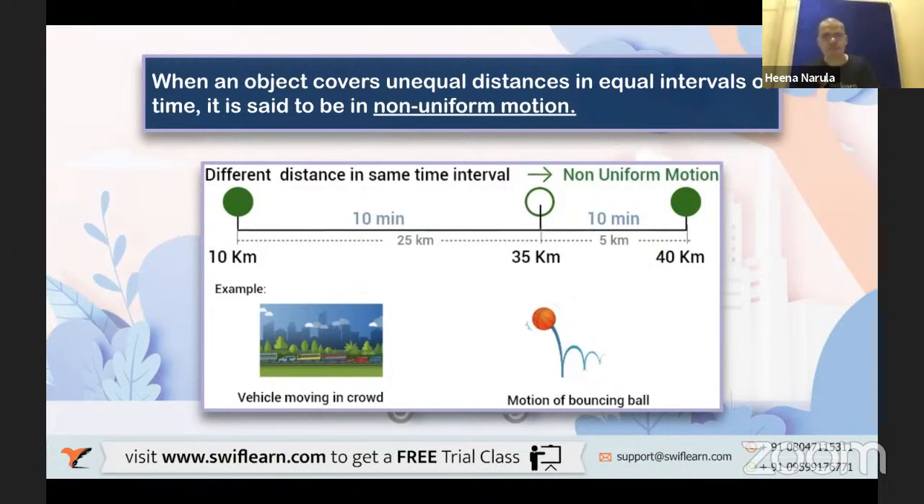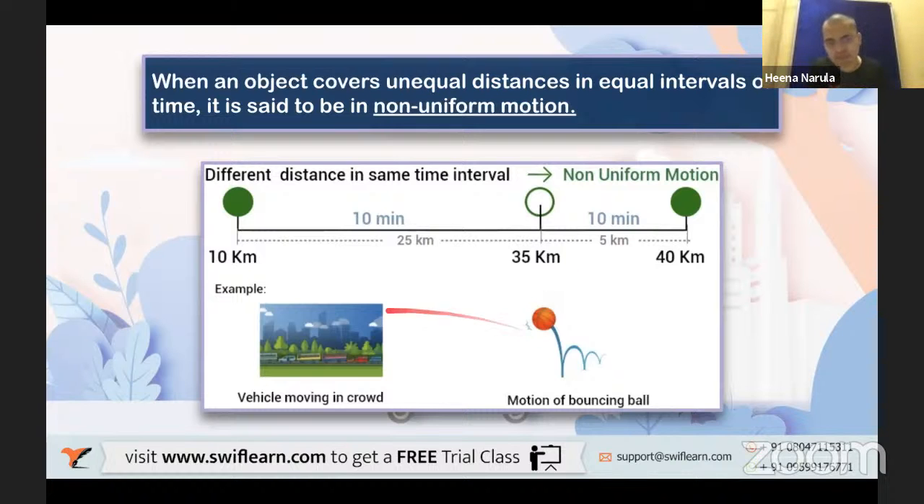Exactly, decreased. Because in the first 10 minutes, it has covered 25 kilometers, but in the next 10 minutes, it has covered only 5 kilometers. That means the distance covered is less. That means the speed or the velocity of the car is decreasing. That's what we also call deceleration. Deceleration means the speed is decreasing. Okay. Any doubts so far?